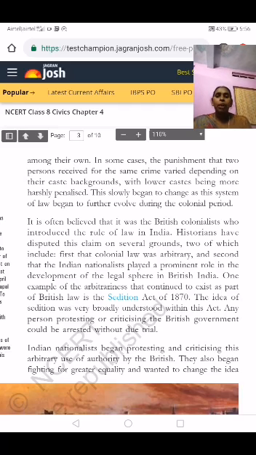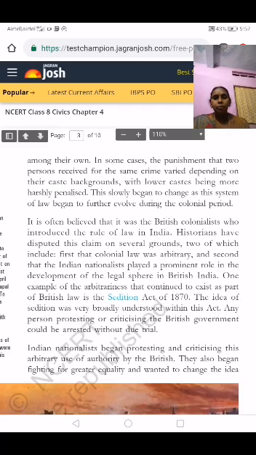This system of law began to further evolve during the colonial rule. During the colonial ruling time, some of the rules and regulations were changed. How were the rules and regulations changed? Now let us see. It is often believed that it was British colonialists who introduced the rule of law in India. The Britishers started to impose some rules and regulations in our country also.